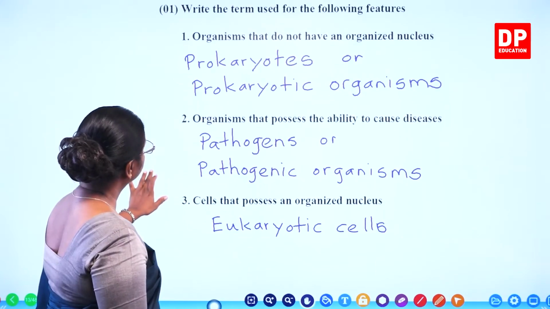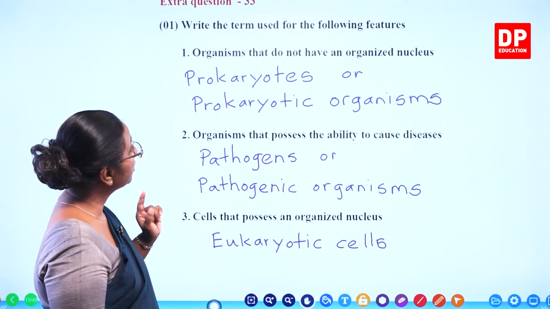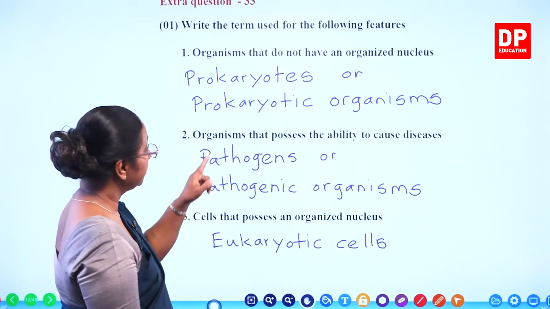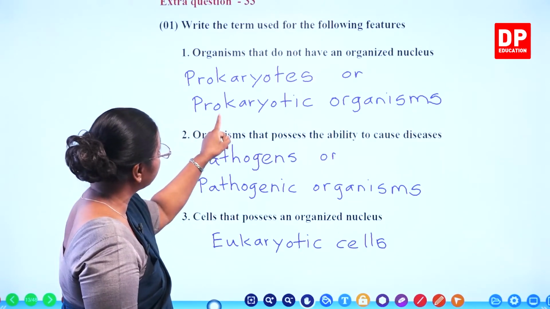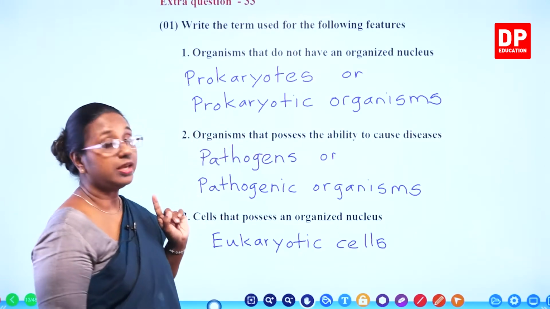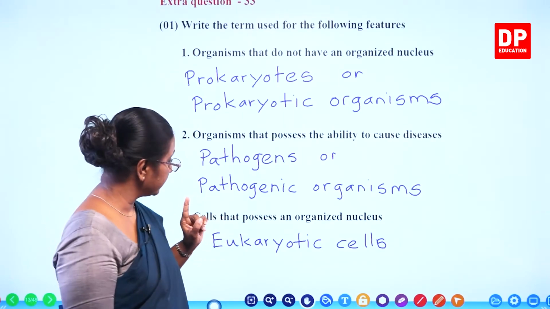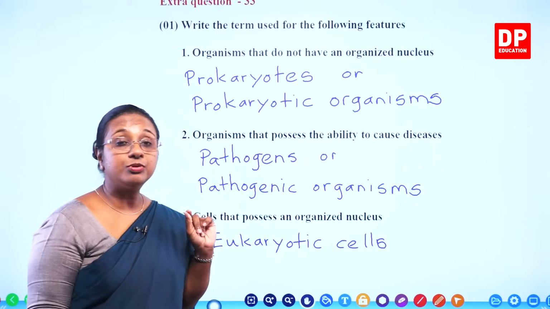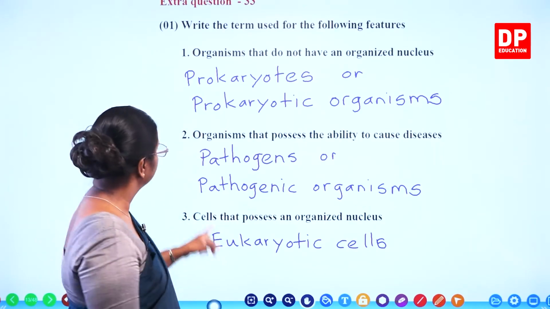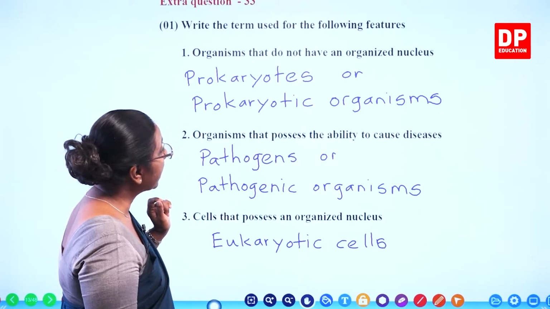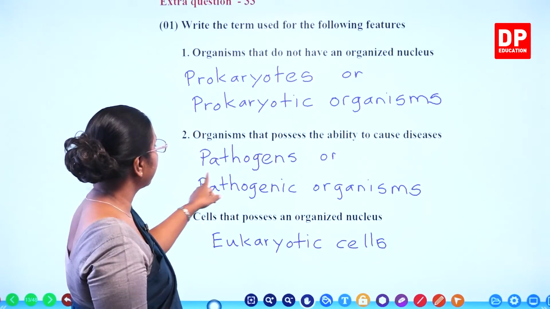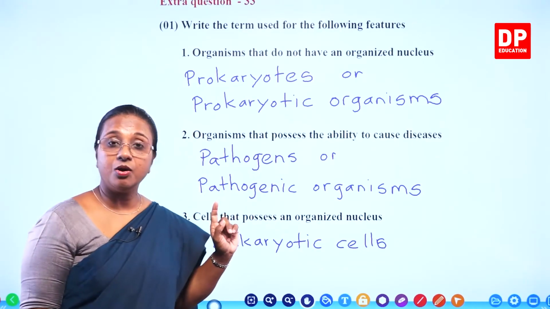If I go back, organisms that do not have an organized nucleus, we call them prokaryotes or prokaryotic organisms. Whereas cells that possess an organized nucleus, we call them eukaryotic cells. Organisms that possess the ability to cause diseases, they are either pathogens or pathogenic organisms.